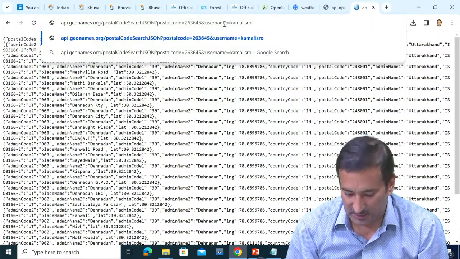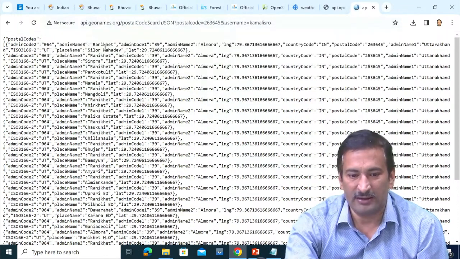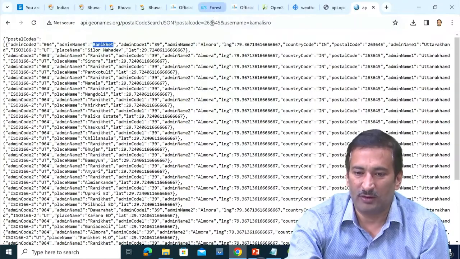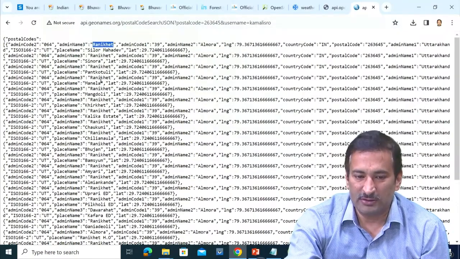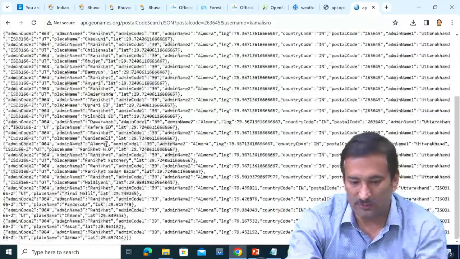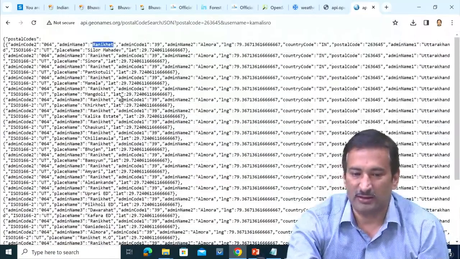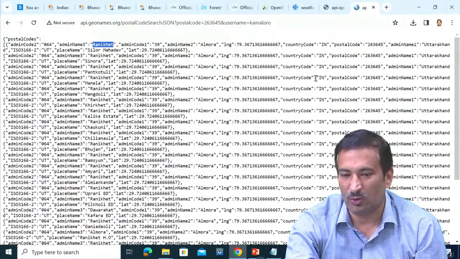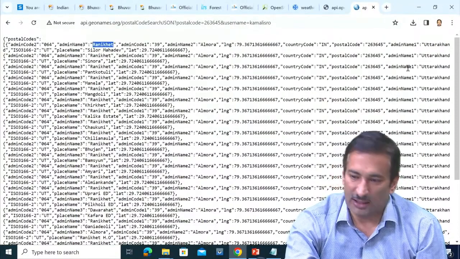It says the pin code is for the Ranikhet area, in Uttarakhand only. All places related to Ranikhet come here. Some other information is also given, like country code, Uttarakhand, admin boundary 1.